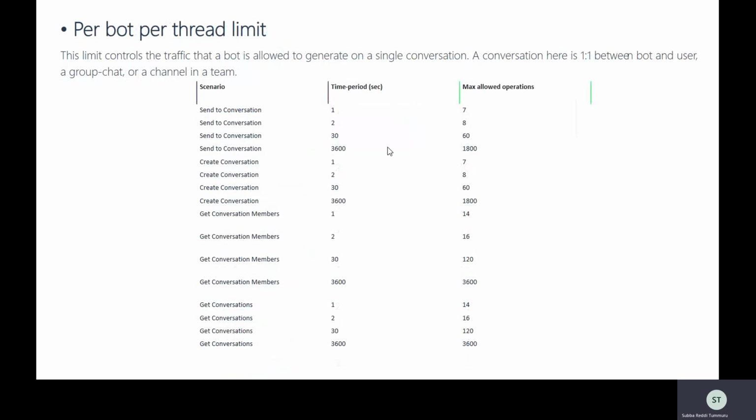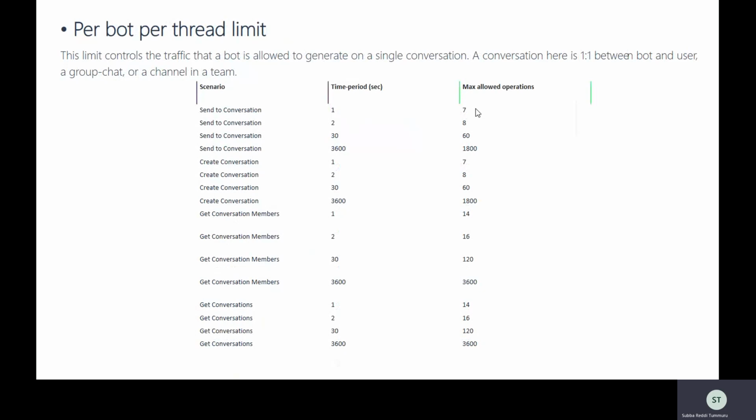These are the conditions you need to consider while implementing any Teams bot applications. But again, it's not like a fixed value of 1 second, 7 operations. This is an approximate expected threshold of operations which are allowed.